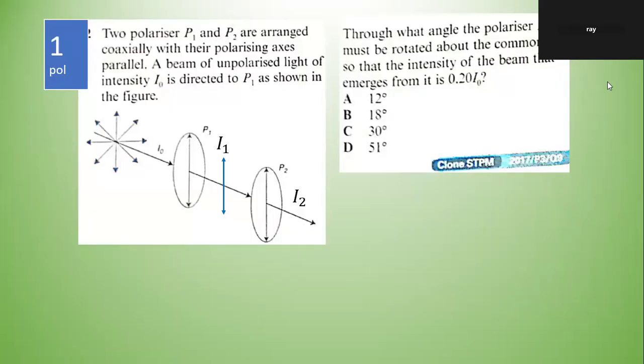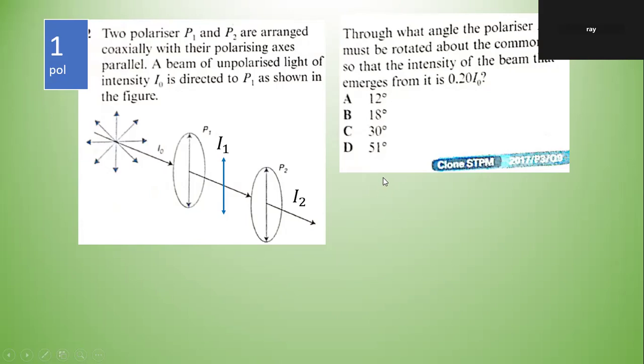Okay, what is the answer for this one? Two polarizers P1 and P2 are arranged coaxially with the polarizing axes parallel. A beam of unpolarized light of intensity I naught is directed to P1 as shown in the figure. Through what angle must the polarizer P2 be rotated about the common axis so that the intensity of the beam that emerges is 0.2 I naught? Ken, what is the answer?